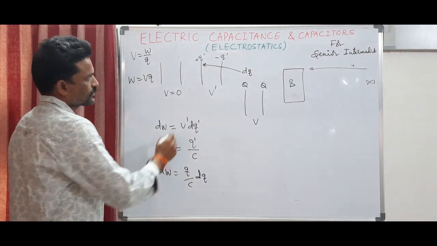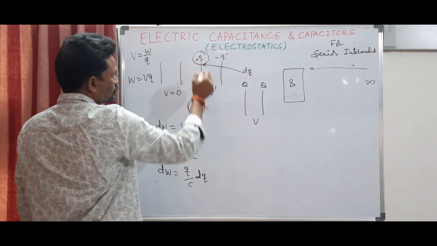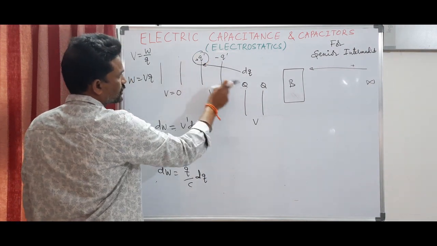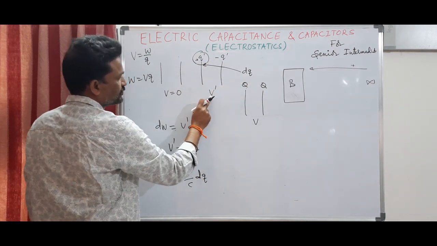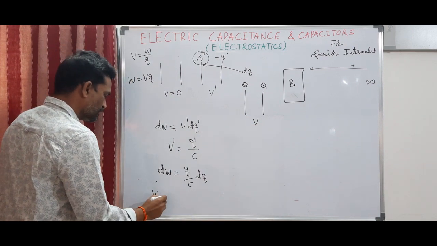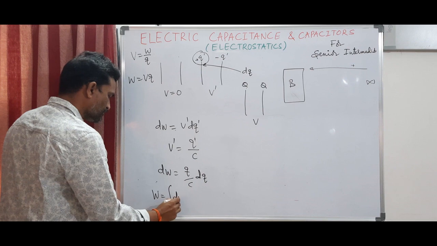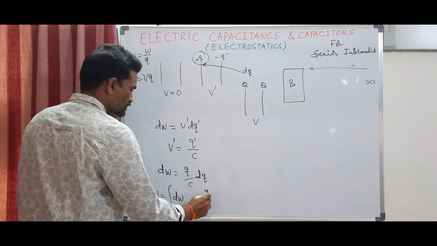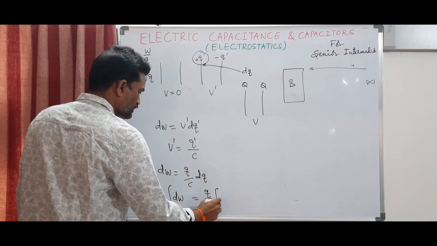If I want to increase its charge from q prime to Q and potential from V prime to V, the total work done is nothing but the integral of the small amount of work done. So this is equal to 1 by C integral q dq, since 1 by C is constant.